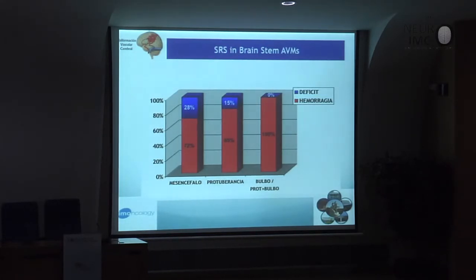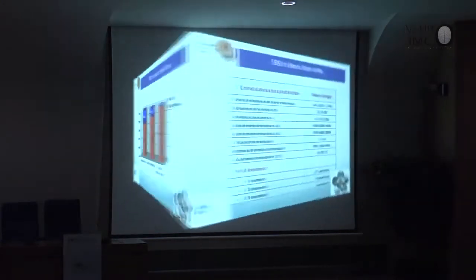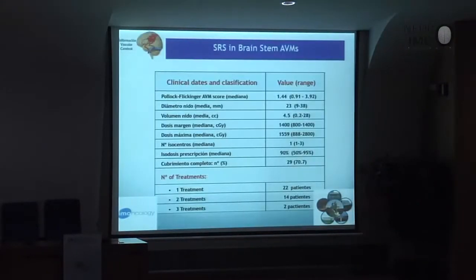In the majority of the cases, we have hemorrhage, and very important are those in the low part of the brainstem.